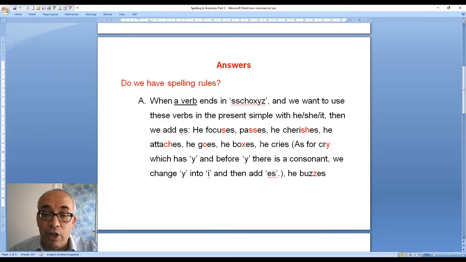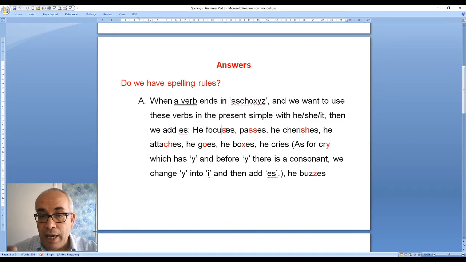So these verbs have got a letter from shoksis. If I want to put the third person singular s, I have to add es, because in English I say I focus, you focus, he focuses.